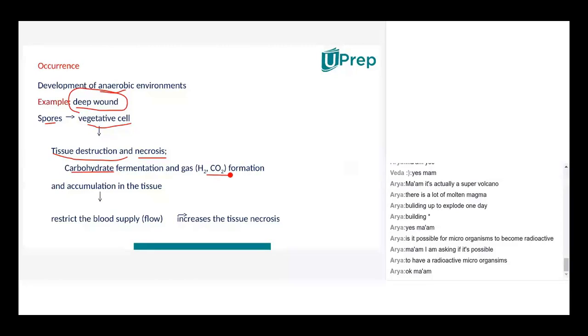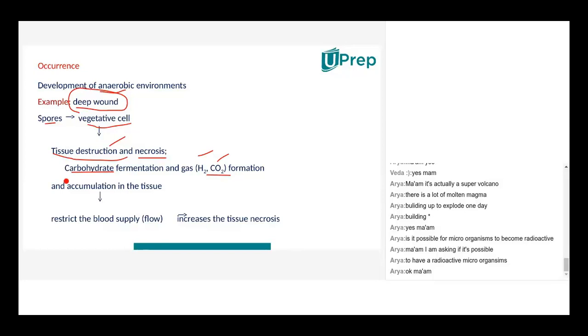That's why if the wound gets infected, you get a foul smell, which is because of the tissue destruction and the gases released at the deep cut wound if not treated properly.